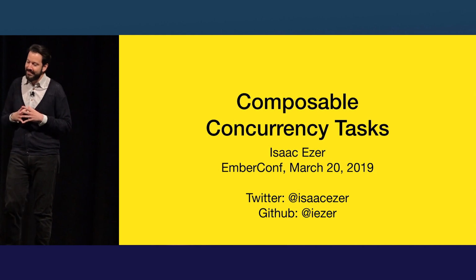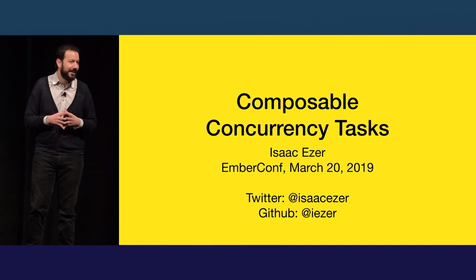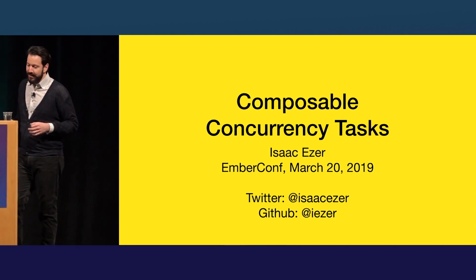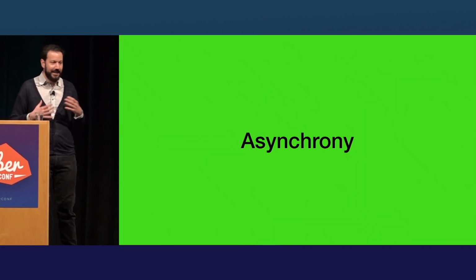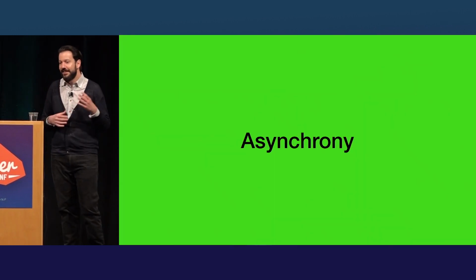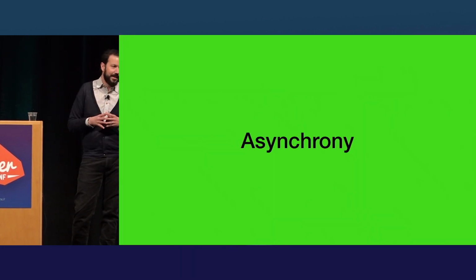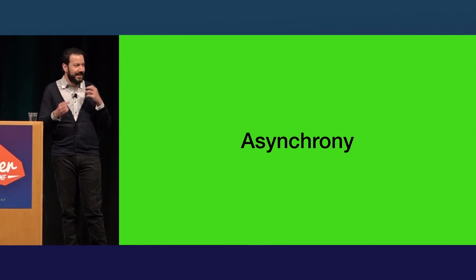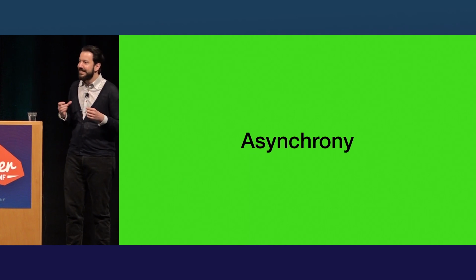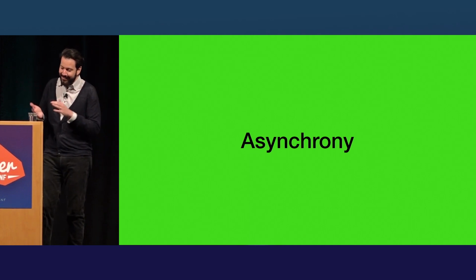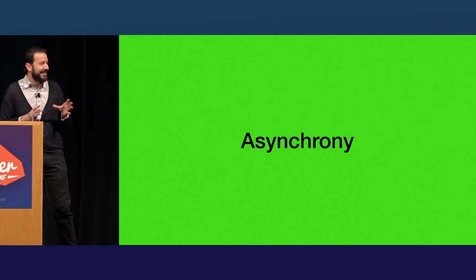So the title of my talk is Composable Concurrency Tasks, and I'm talking about Ember Concurrency. This is a tool for dealing with asynchrony, right? Asynchrony in this case means problems that often arise in our front-end apps when things can happen in arbitrary orders.